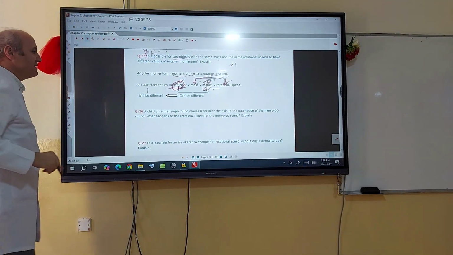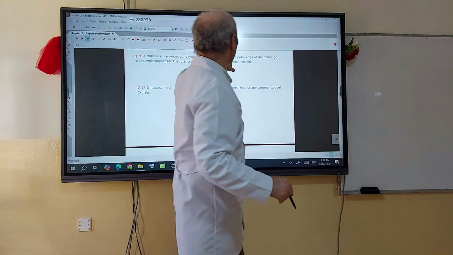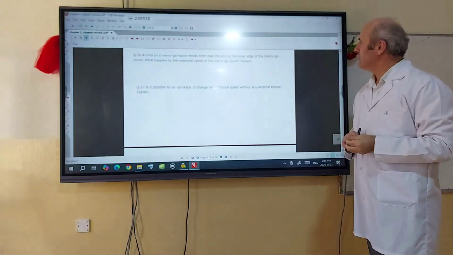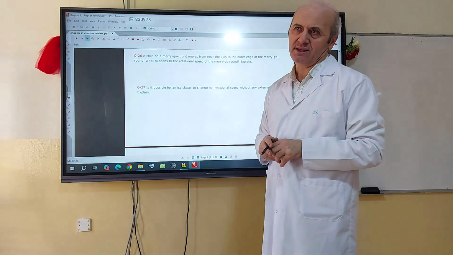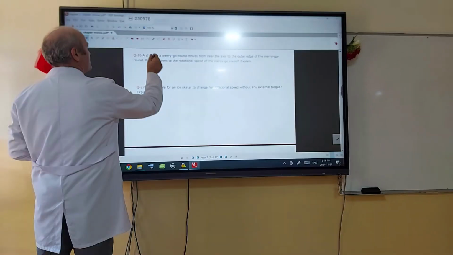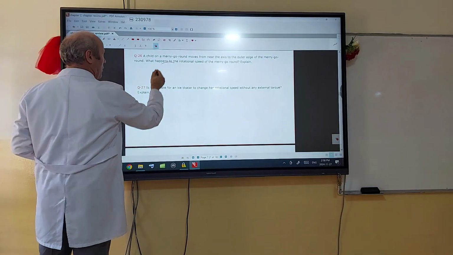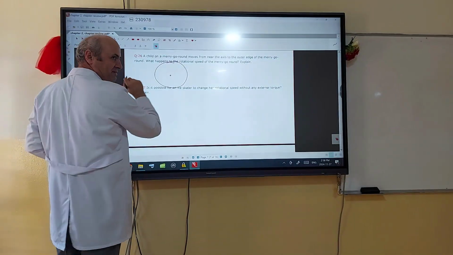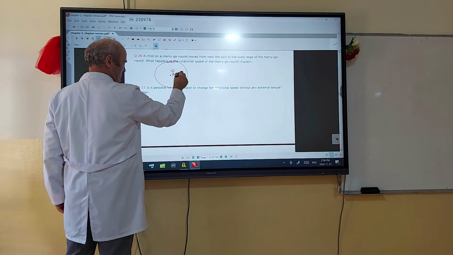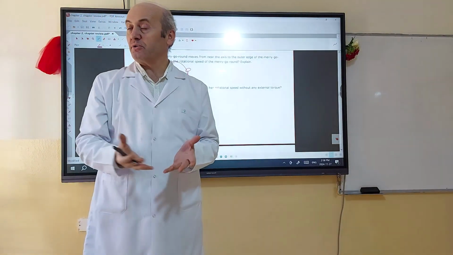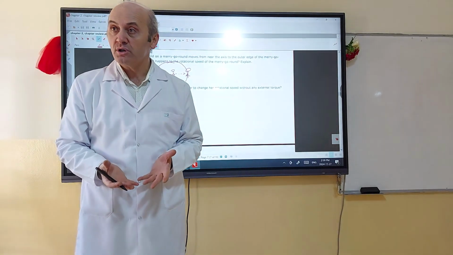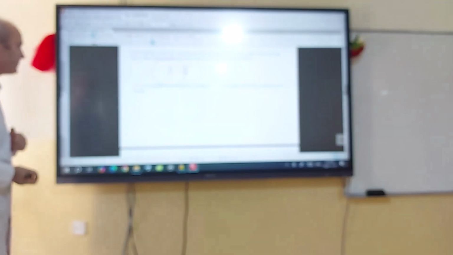Question number 26. A child on a merry-go-round moves from near the axis to the outer edge. What happens to the rotational speed, the angular speed of the merry-go-round? It's an easy one. This merry-go-round is a disc-shaped object. The child is moving from the axis to that position, so the moment of inertia is increasing. If the moment of inertia of the system increases, according to conservation of angular momentum, angular speed should decrease. Yes, rotation speed decreases.